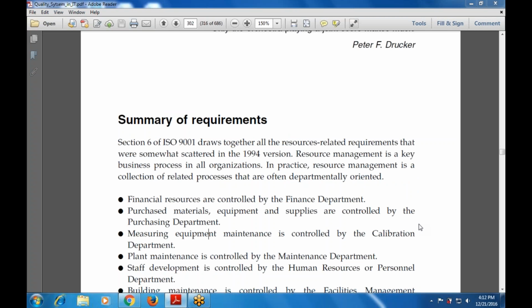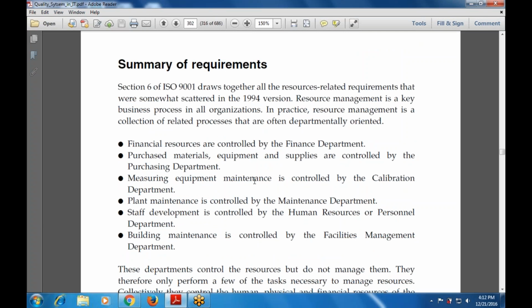So when we talk about resource management, that is a collection of related processes that are often combined together for some aim, for some target. For example, the financial resources are controlled by the finance department, then purchase material, equipment and supplies are controlled by the purchasing department, then measuring equipment maintenance is controlled by the calibration department, then plant maintenance is controlled by the maintenance department, staff development is controlled by human resources or personnel development.